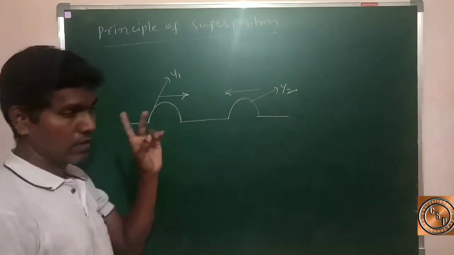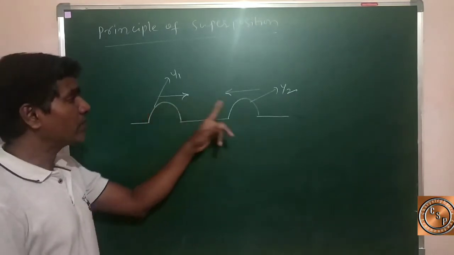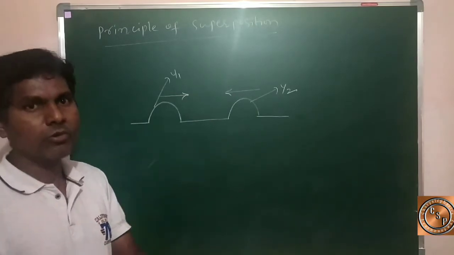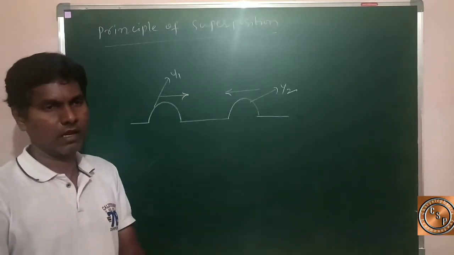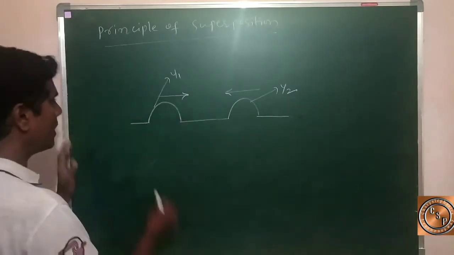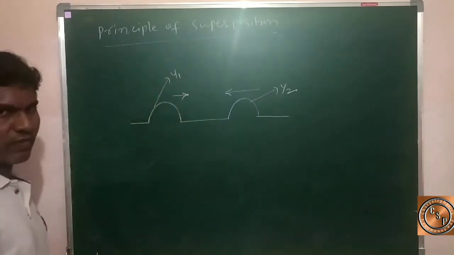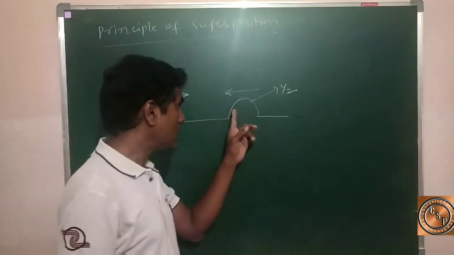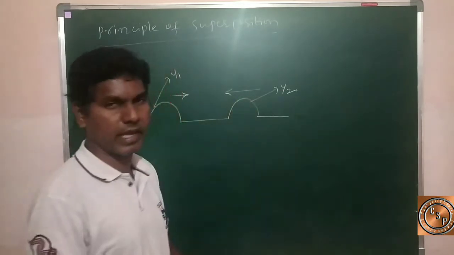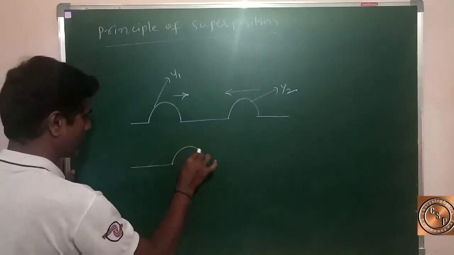Two persons snap with their hands, but the shape of these two pulses depends on how they snap by their hands, like this also. The displacement of this wave pulse is y1, and the displacement of the second wave pulse along the string is taken as y2. So after combination, like this.